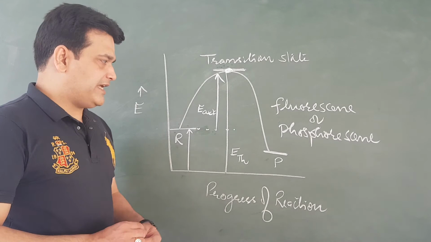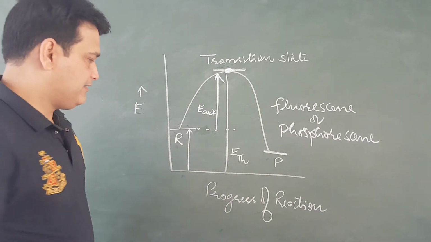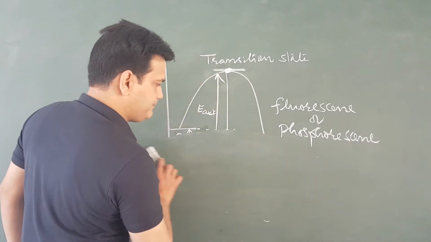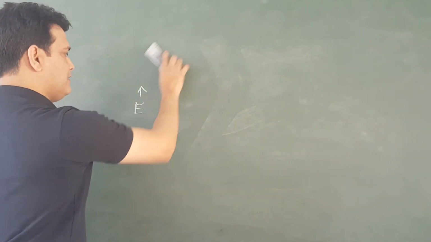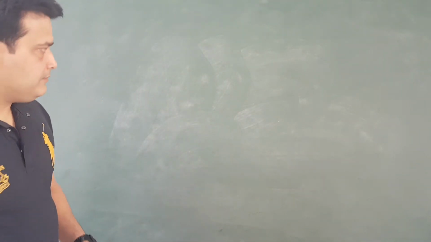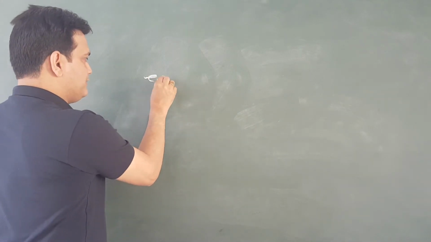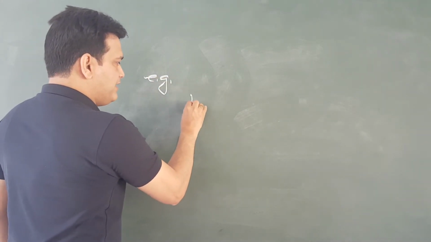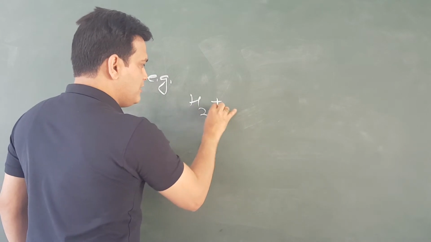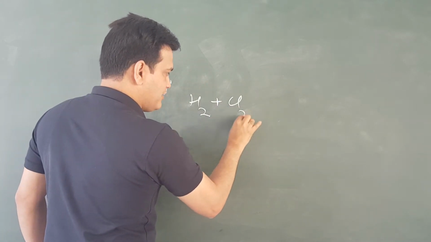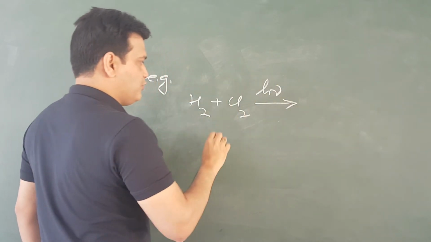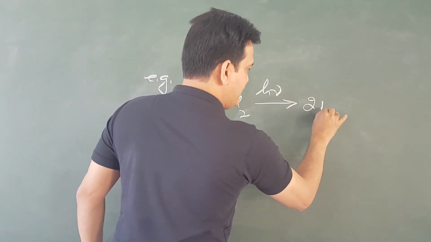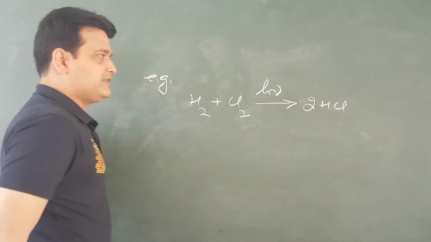Now let us take some example. For example, when H2 hydrogen gas and chlorine gas are mixed in the presence of suitable light, then HCl is formed.